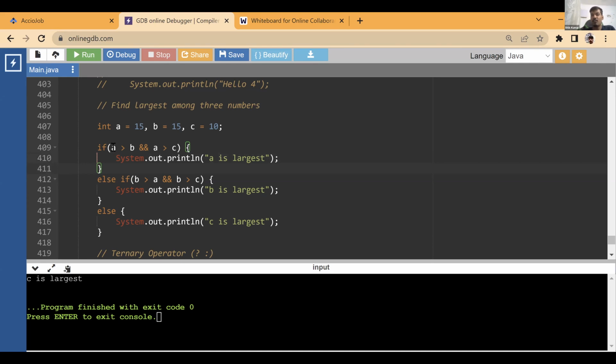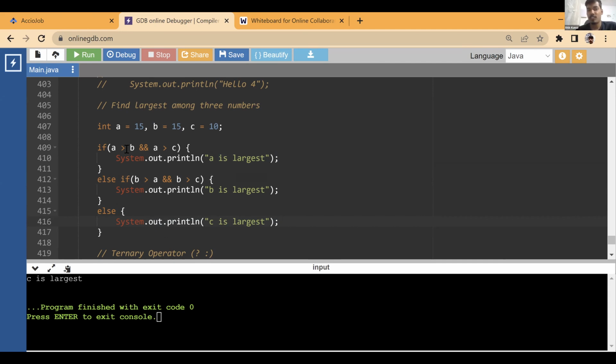Why is it happening? Because I'm checking A greater than B. 15 greater than 15, it is false. Then I'm checking B greater than A, 15 greater than 15, it is false. And then we are telling C is largest. Okay. So how do we solve this issue? So this is wrong code, right? It is not giving the correct answer in all situations. It is giving wrong answers in some situations. So this code is wrong, right?